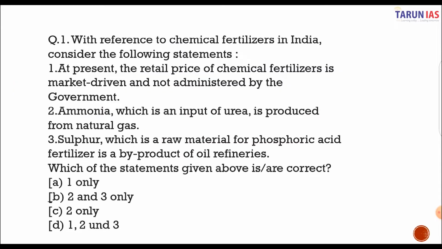The first MCQ is with reference to chemical fertilizers in India. Consider the following statements. At present, the retail price of chemical fertilizers is market driven and not administered by the government. Ammonia, which is an input of urea, is produced from natural gas. Sulphur, which is a raw material for phosphoric acid fertilizer, is a byproduct of oil refineries.